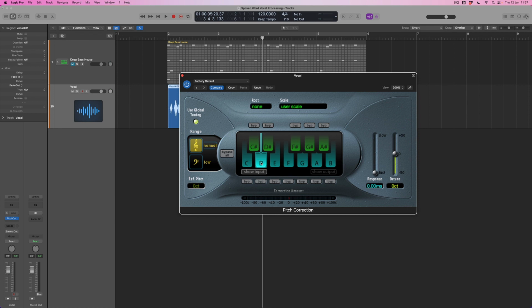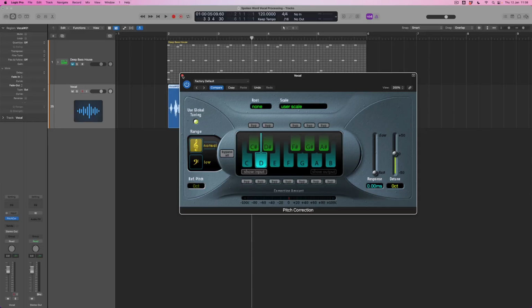D's quite a long way away from A, and as a result, Logic's trying to decide whether to drop to the D below the natural range of my voice or to jump to the D above it, and as a result we get these interesting little octave switches. Let's see what we can do with vocal transformation. And I think that might stand us in quite good stead. So immediately what we've discovered is that pitch correction has the potential to tune not just sung phrases, but spoken ones as well.